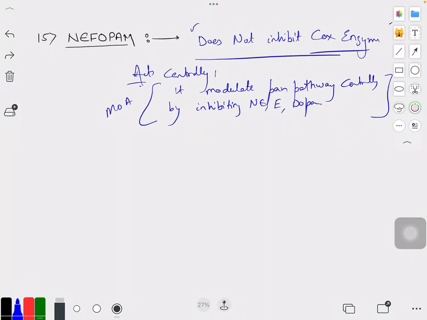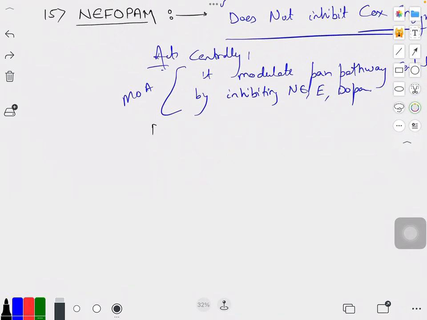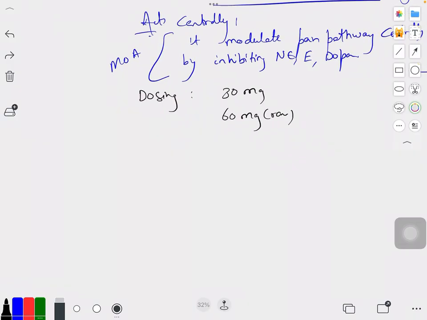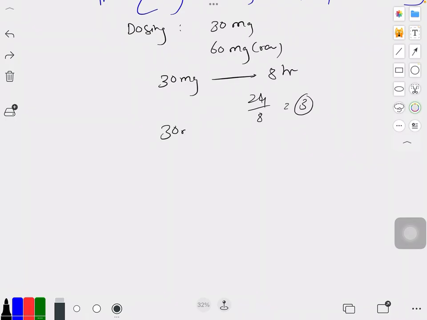So the dosing: tablets come in two formats, 30 mg and 60 mg. The 60 mg one is rare, so we use 30 mg tablets every 8 hours, right? 24 divided by 8 comes out to 3. We can give this 30 mg tablet 3 times, which comes out to be 90 mg per day.